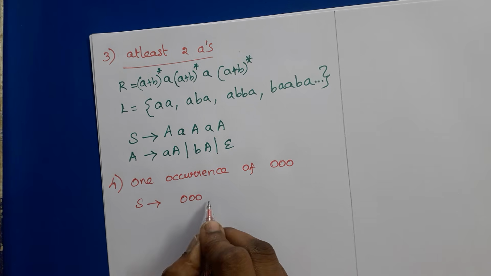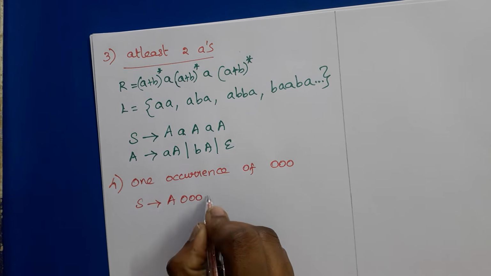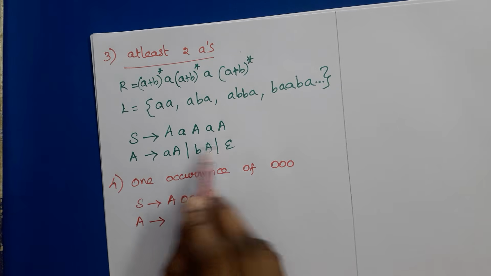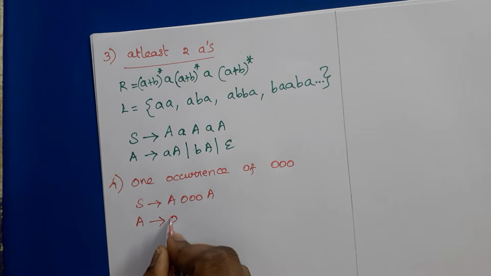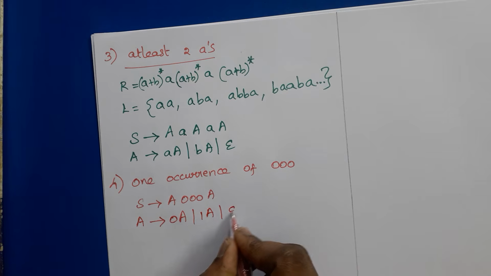It can be preceded and followed by any number of zeros and ones, so we introduce a non-terminal A, which can be expanded as any number of zeros and ones. Here A's and B's become zeros and ones: A → 0A | 1A | epsilon.